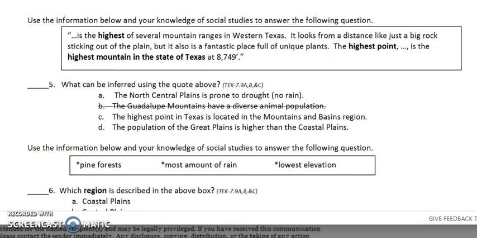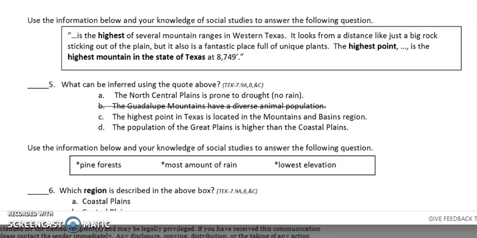Use the information below and your knowledge of social studies to answer the following questions. Is the highest of several mountain ranges in western Texas. It looks from the distance just like a big rock sticking out of the plain, but it is also a fantastic place full of unique plants. The highest point is the highest mountain in Texas at 8,749 feet.